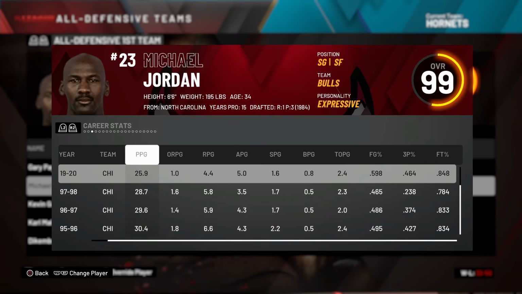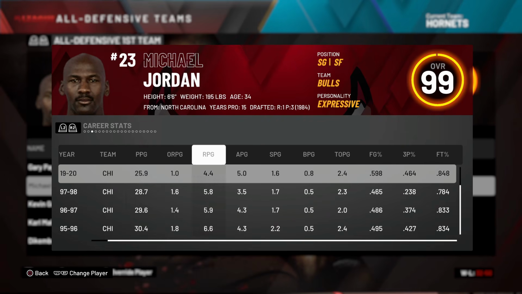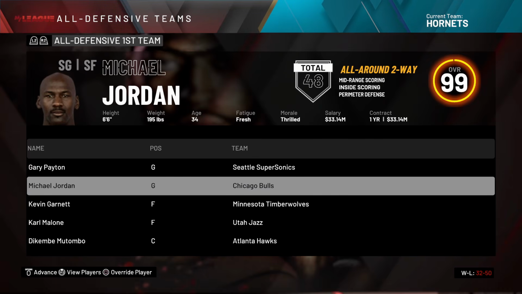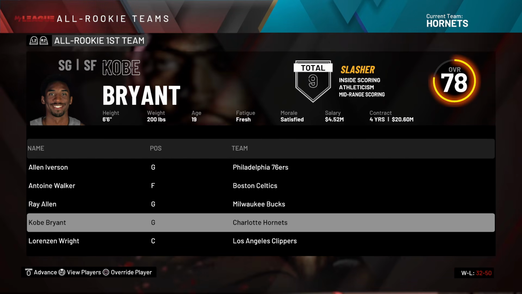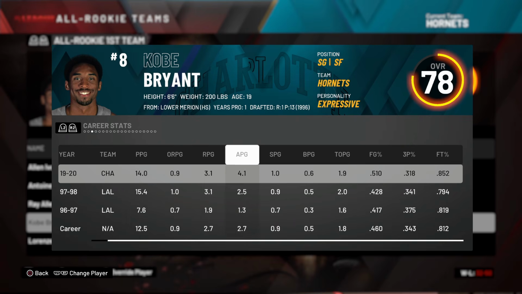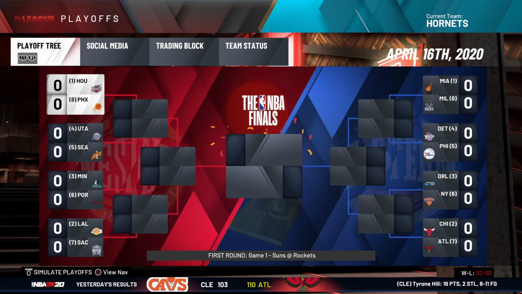Did Mike disintegrate? There goes Mike on the all-defensive first team. He averaged 26 and 5. We're not going to key in like this too crazily, though. You just figure it out as it goes. And the rookie teams, Kobe does make the first team, averaging 14, 3, and 4. But yeah, as you'll see in a second, we did not make the playoffs.